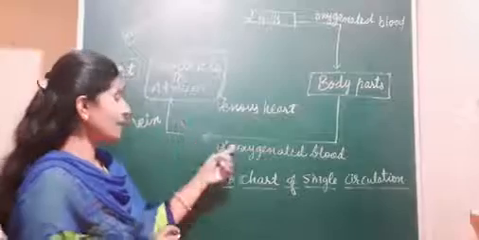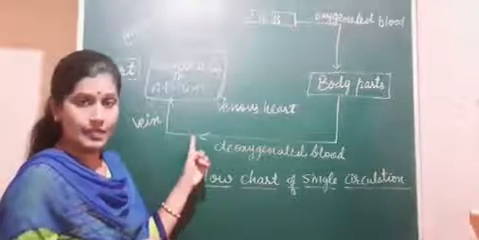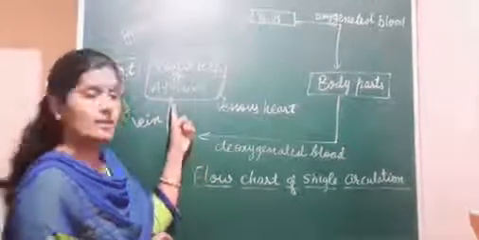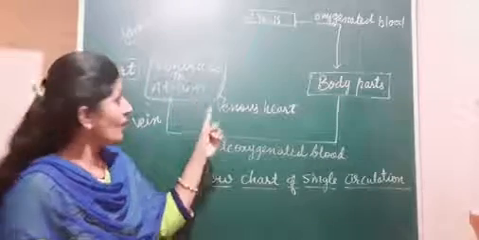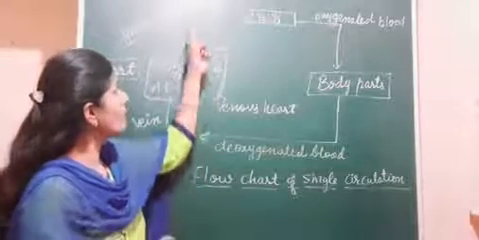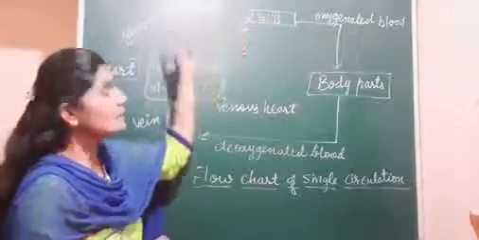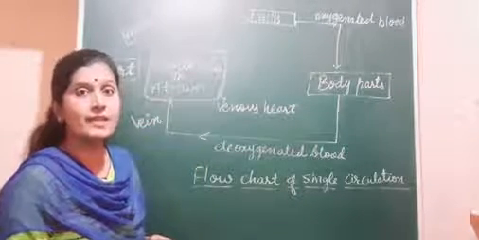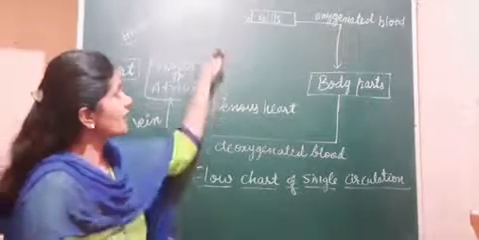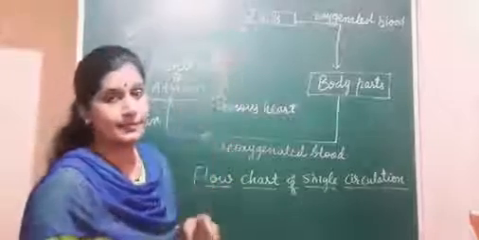Clear? The deoxygenated blood goes towards the heart chambers: atrium to ventricle, ventricle to the gills, through the arteries. Arteries carry the deoxygenated blood towards the gills.